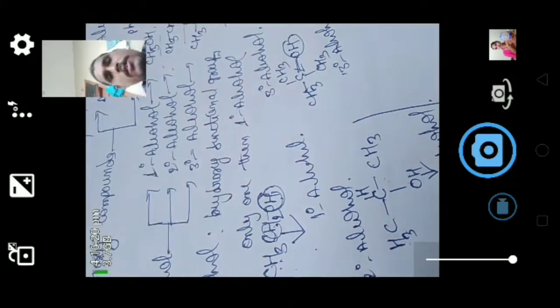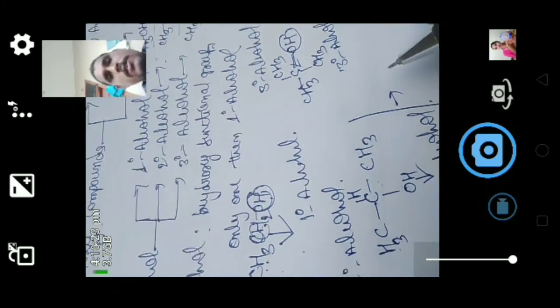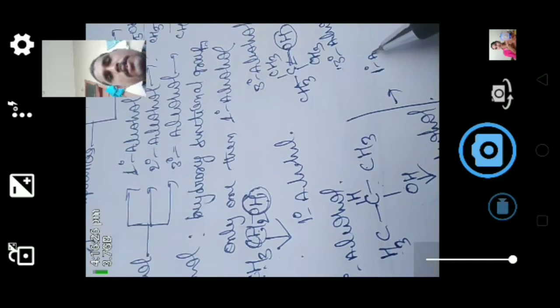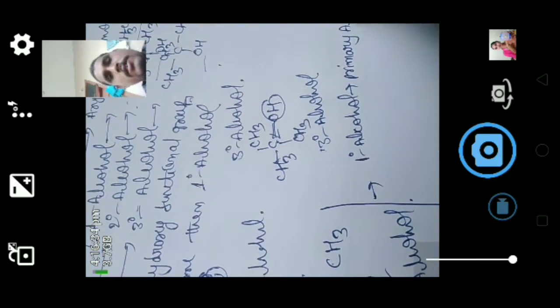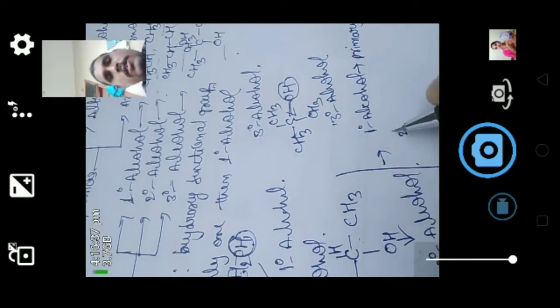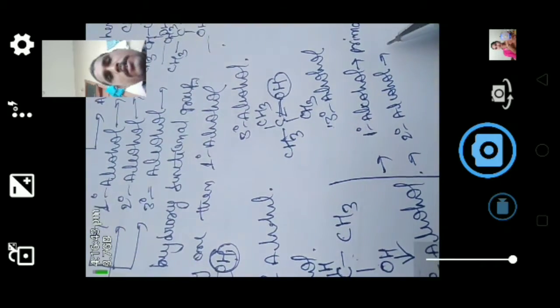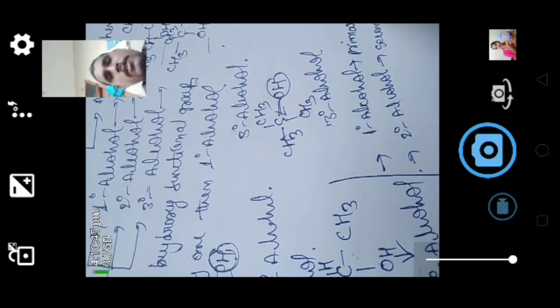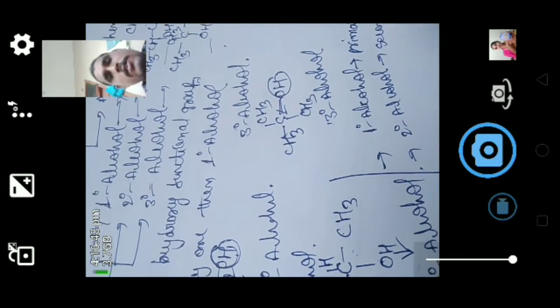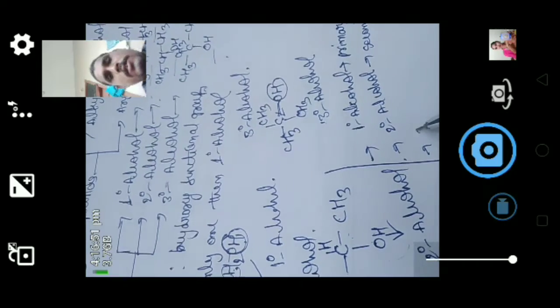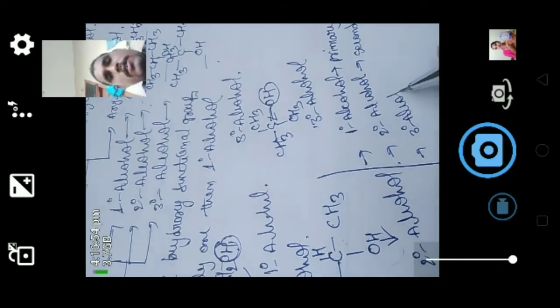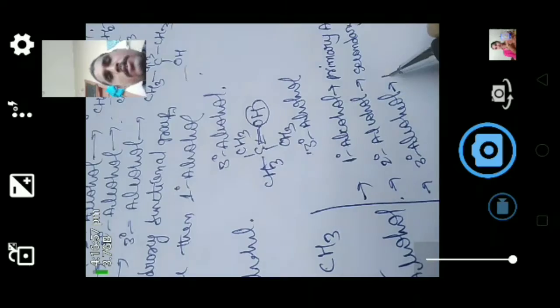We can write primary, secondary and tertiary like this also: primary alcohol, secondary alcohol, and tertiary alcohol.